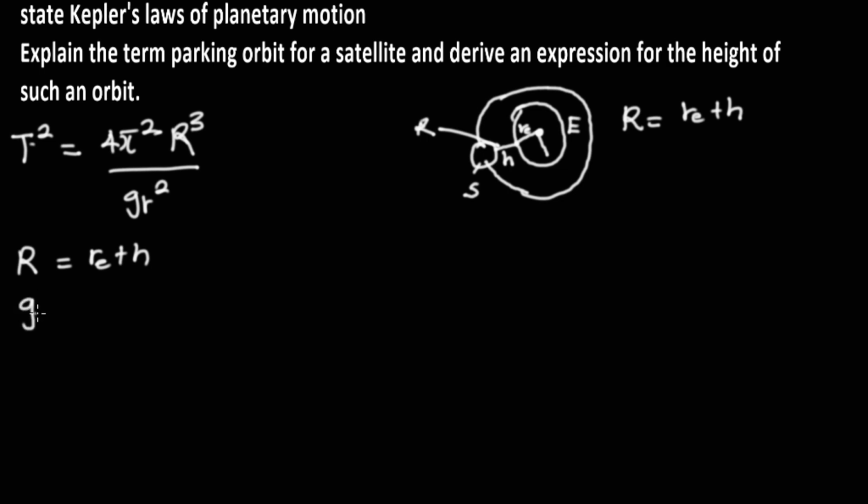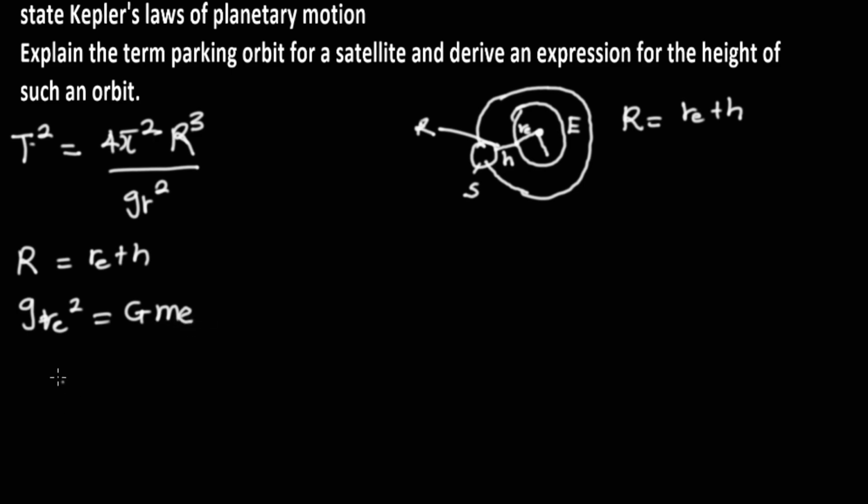If you remember, g R_E squared is equal to G M_E. You could check my video on the relationship between small g, acceleration due to gravity, and big G, the gravitational constant. You know that g R squared is equal to G M_E.